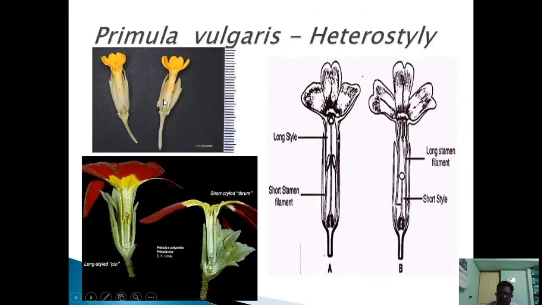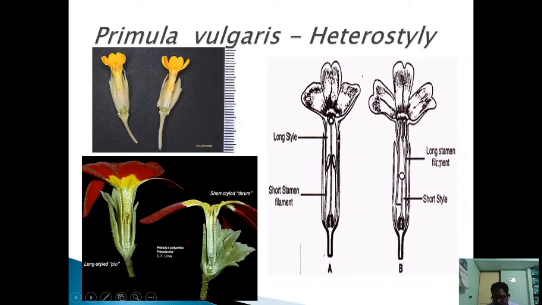Now there is one more adaptation called heterostyly. A very typical example is Primula vulgaris, where hetero means different. There is a long style and a short stamen here.